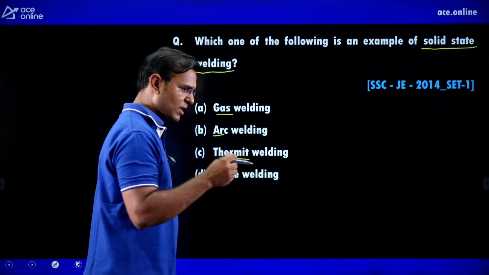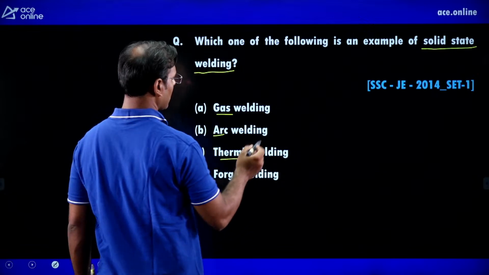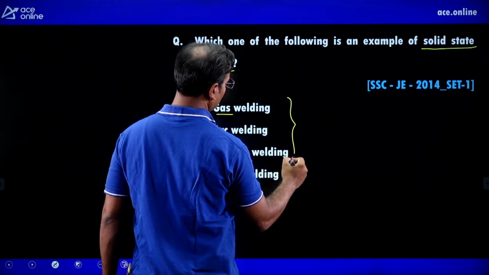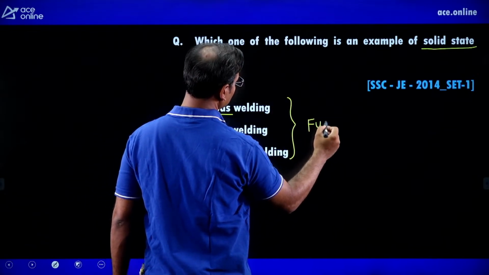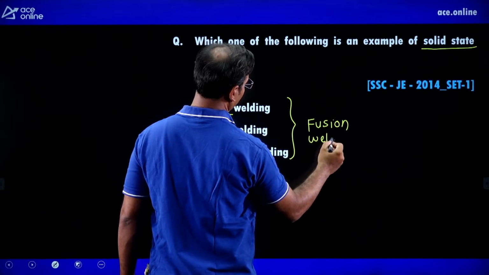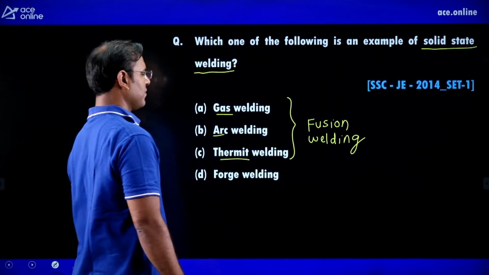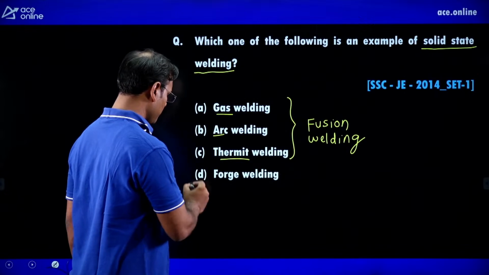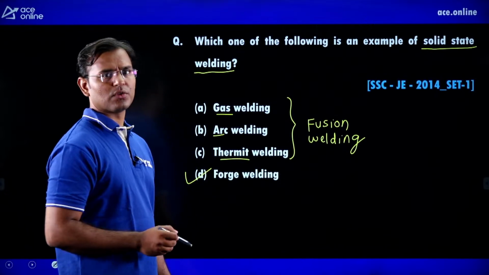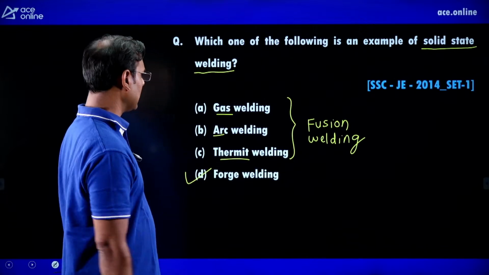In thermite welding also the solid metal is converting into liquid metal, and these all three are not solid state welding, they are fusion welding. But guys, forge welding is a very old method which is not a fusion welding. It is simply known as solid state welding.